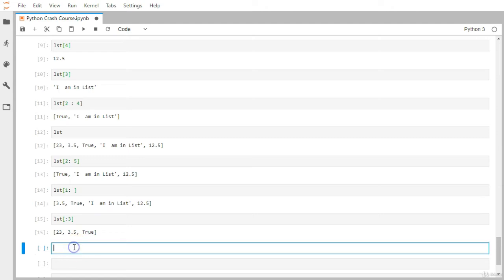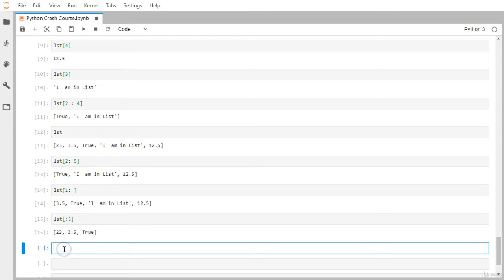Now let's see a couple of methods we can apply on top of this lst variable, which is nothing but the list object. Apart from that, this is all about the positive indexing we have seen. Let's see the negative indexing. Now 0 points to this 23, 1 is pointing to 3.5. The same way, if you go the other way around, -1 is pointed by this 12.5, -2 will be pointed by "I am in a list".